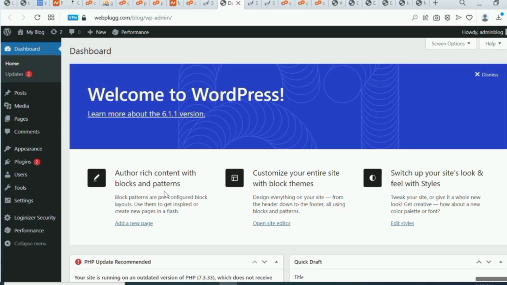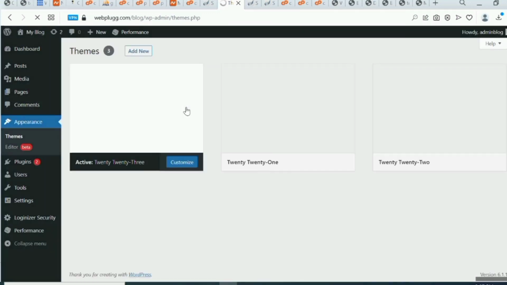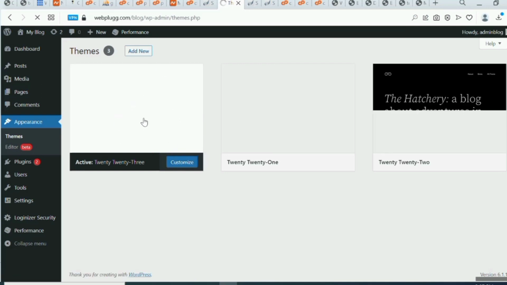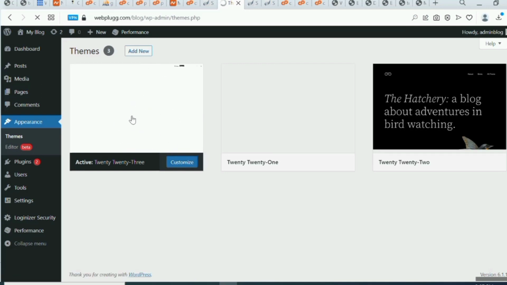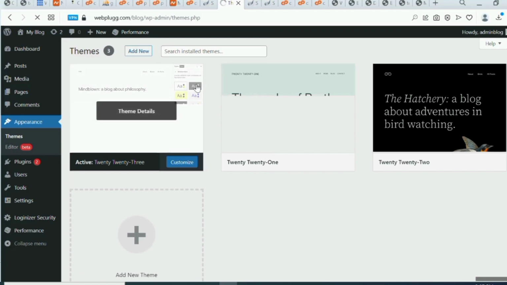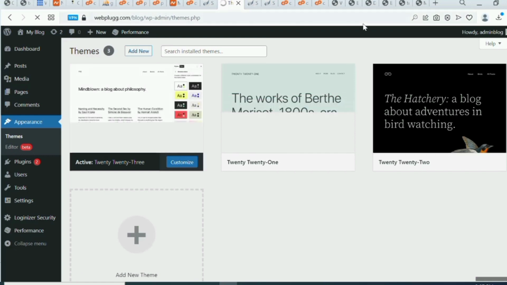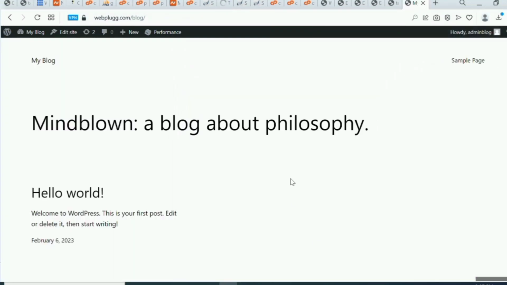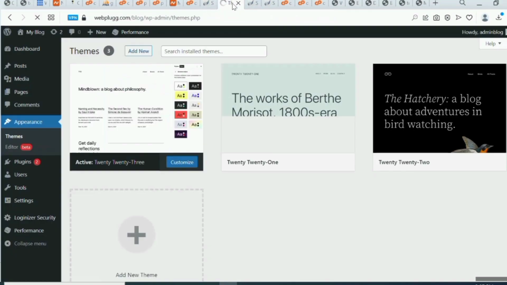For me to install my themes, I just have to come to my dashboard. I just come to themes. So let's wait for it to load. On my themes page here, you can see the active theme on our website. So this is the particular theme. You can see that it is the same thing that we have here. Okay, so this is the theme.